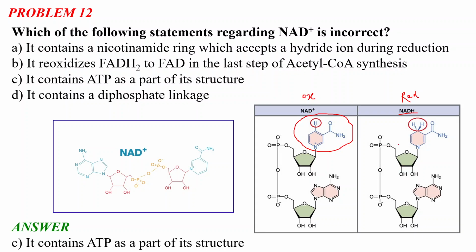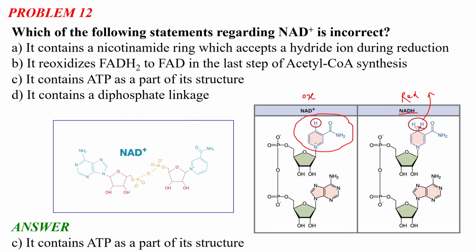And you can see this is the nicotinamide ring. In the reduced part, two hydride hydrogens are present here, and when the NADH oxidizes, it reduces some molecule and gets oxidized to NAD plus. The hydride from this nicotinamide group is transferred to some substrate. That substrate gets reduced and NADH gets oxidized to NAD plus.